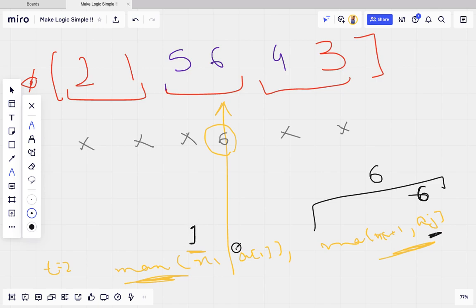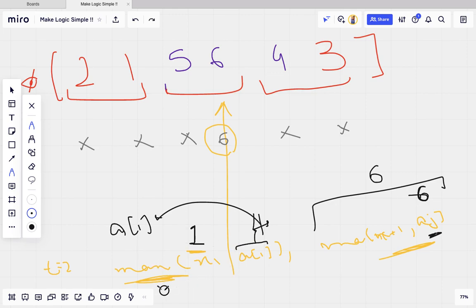So here, no matter what the value of a of i is, this will give me a of i back. Like maximum of 1, let's suppose here also is 1, so it will give me a of i back, right? If this value is, let's suppose, 4, then this pair will give me 4 back, right?